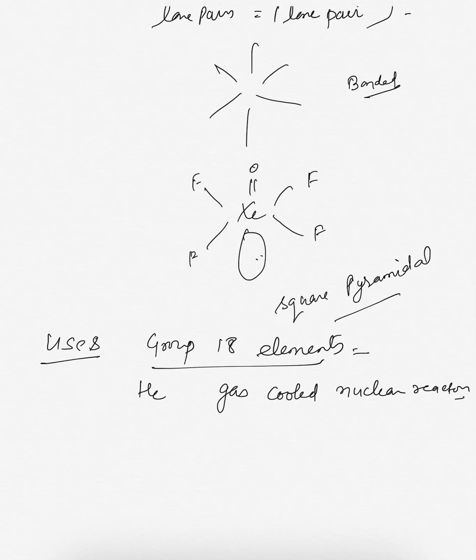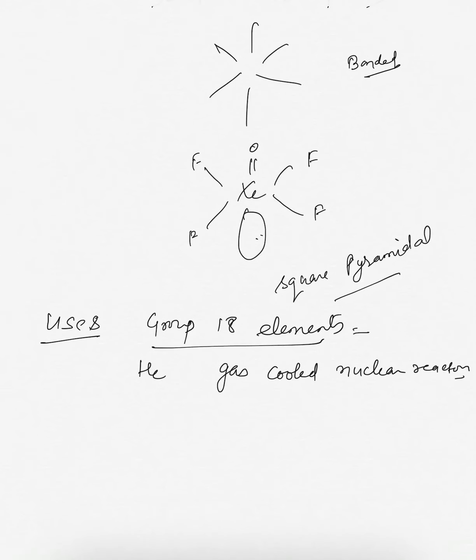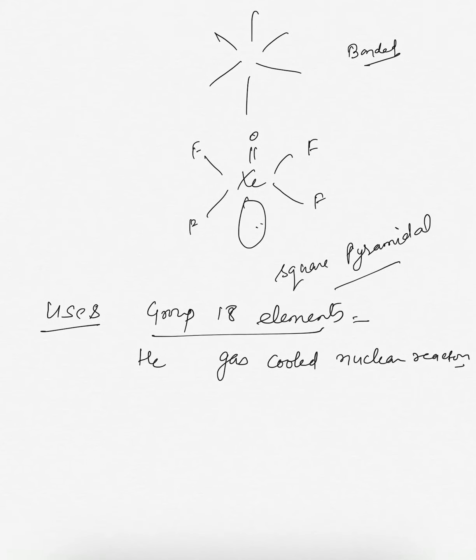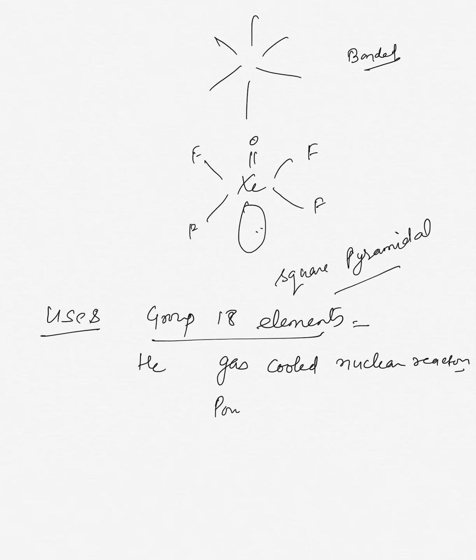Liquid helium is a cryogenic agent for various experiments at low temperature. It is also used in powerful superconducting magnets,